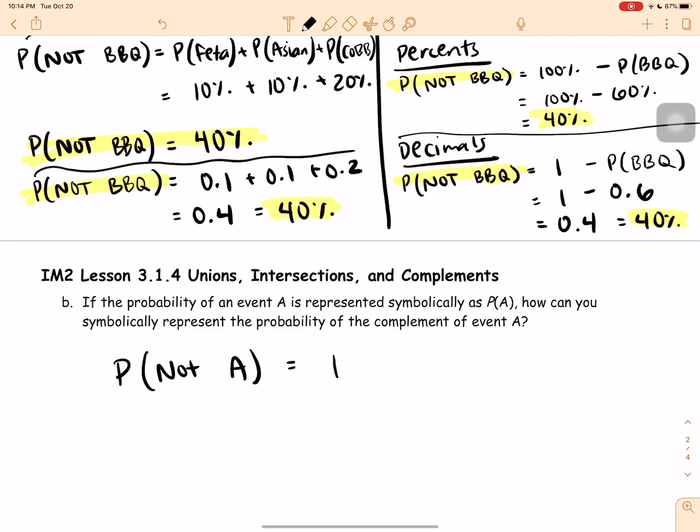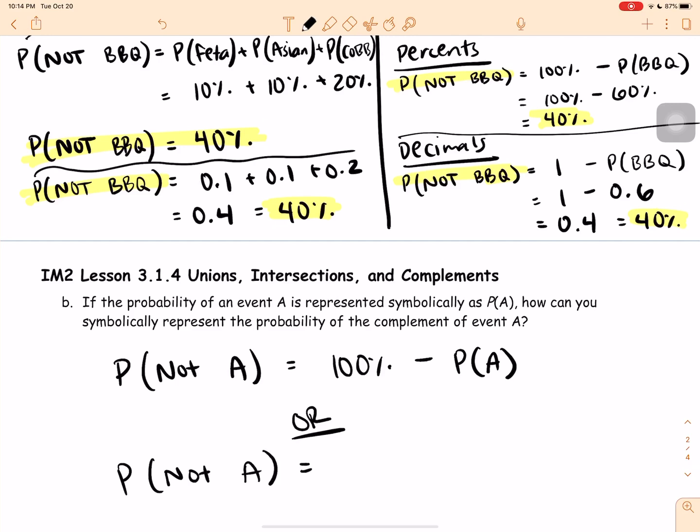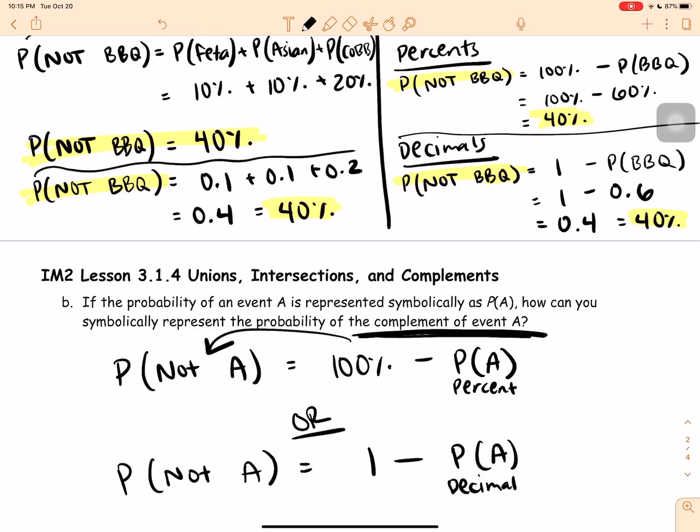With percents, it's 100% minus the probability of A. Or the probability of not A could be, with decimals or with the whole one, 1 minus the probability of A. So this one would have to be in percent form. This one would have to be in decimal form. So whichever one you choose, you should still get the final answer being the same. That is, the complement of event A is not A. Okay?